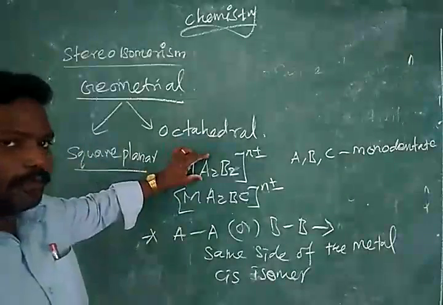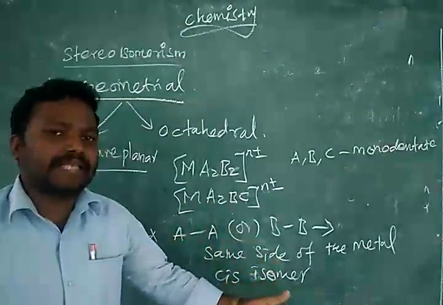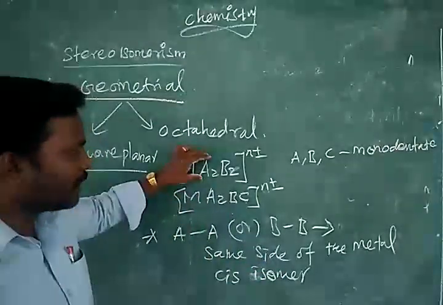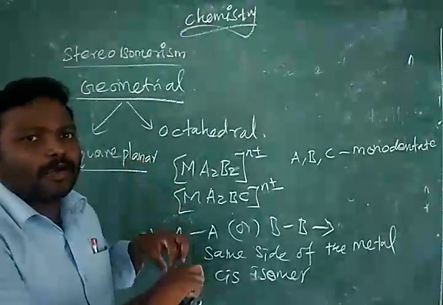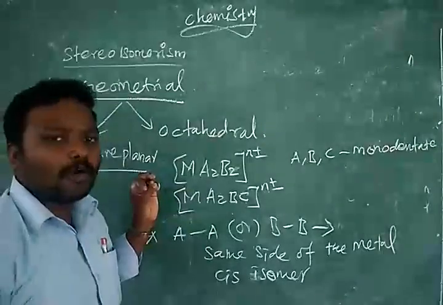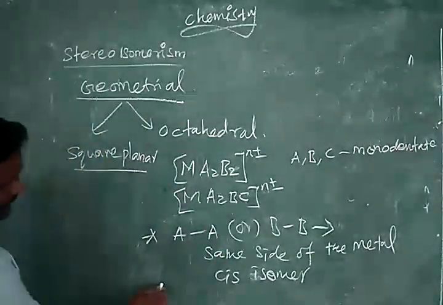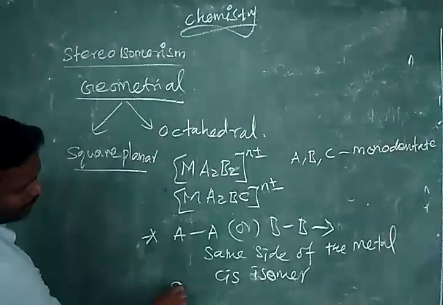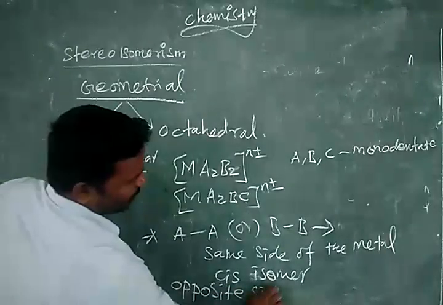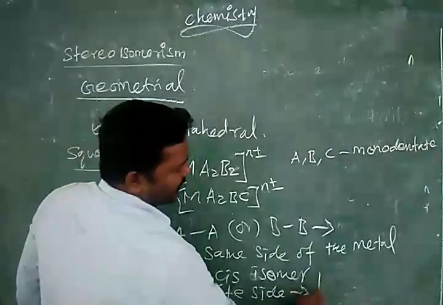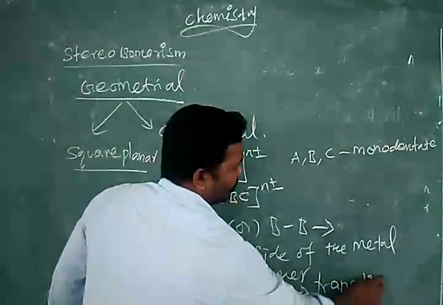Both A attached to the same side means cis isomer. Similar groups AA placed diagonally, in diagonally opposite positions, are trans isomers. So AA on the opposite side of the metal atom is the trans isomer.